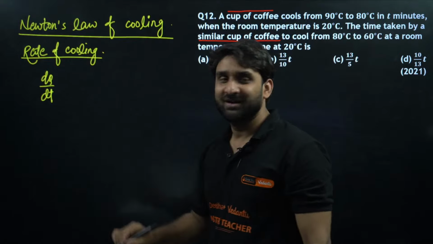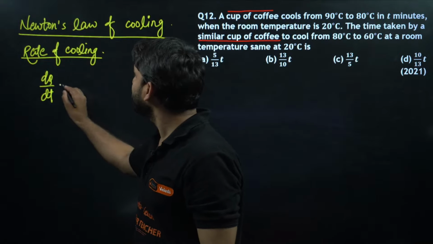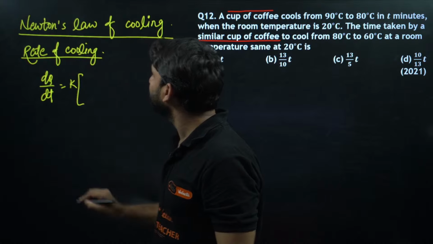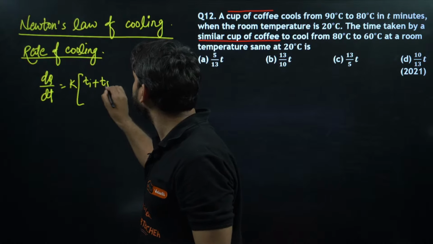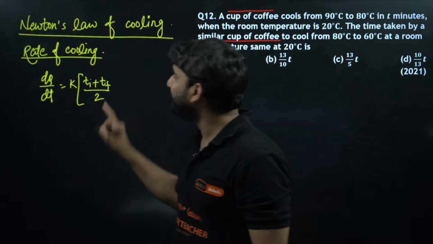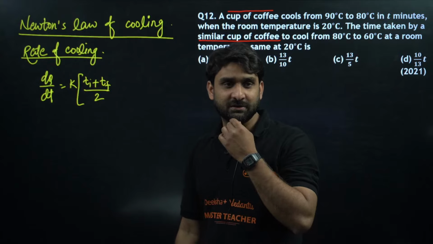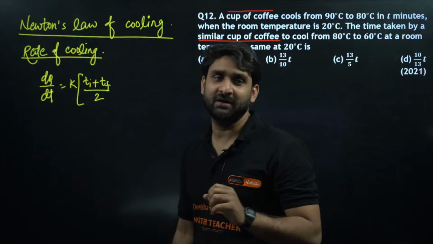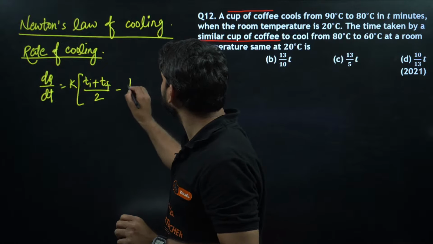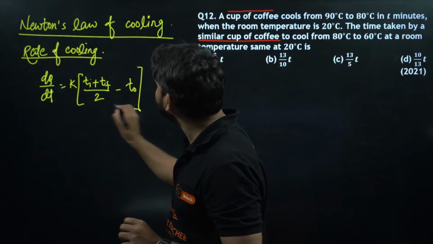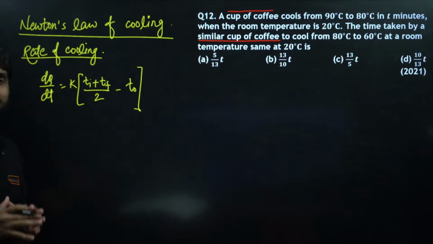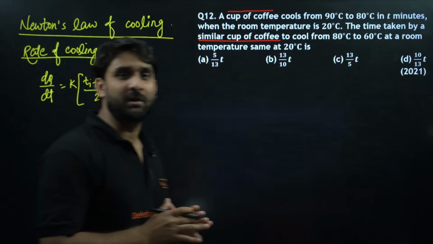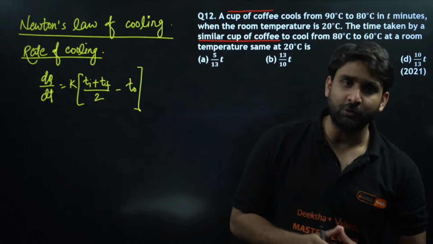So rate of cooling is equal to K into the average of the initial and final temperature, (T initial plus T final) divided by 2, minus room temperature, T naught. This is the formula of Newton's law of cooling. Please, my dear champion, focus here.